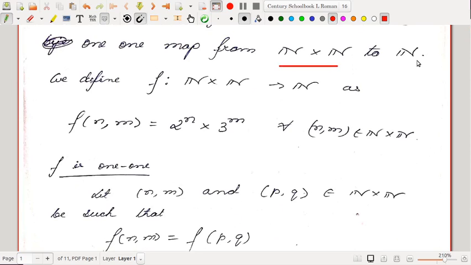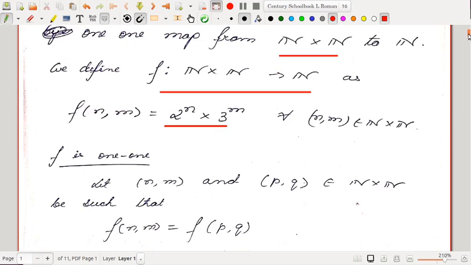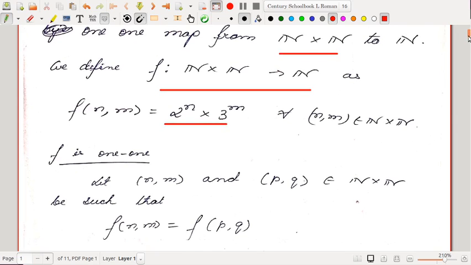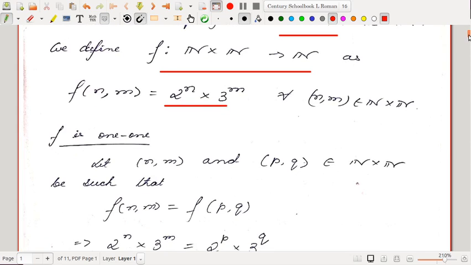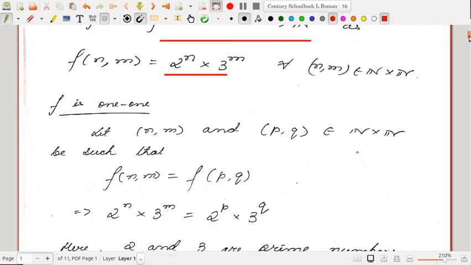So we define a function f from N cross N to N as follows: f of (n,m) is 2 to the power n multiplied with 3 to the power m, for every (n,m) belonging to N cross N. So it's a well defined map. So (1,1) goes to 2 to the power 1 into 3 to the power 1, that is 6. (1,2) will go to 2 into 3 square, that is 18. (2,1) will go to 2 square into 3. That way. So we show that this function is 1-1.